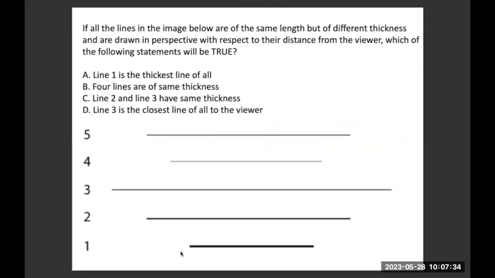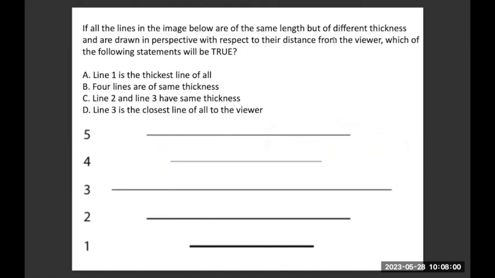Here you are given 5 different sets of lines. You can see 5 different lines here. All the lines are of the same length. Their size is the same, but their thickness is different. Size is same, but thickness is different. And they are drawn in perspective with respect to the distance from the viewer. Which of the following statements will be true?